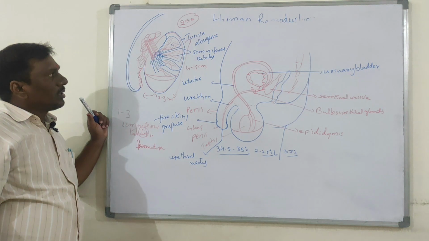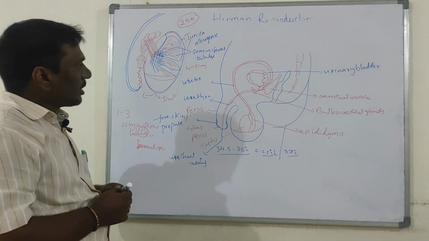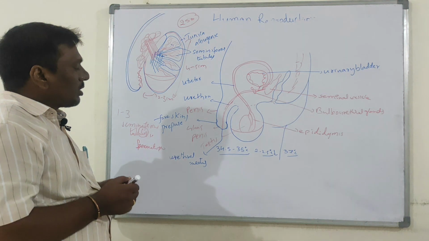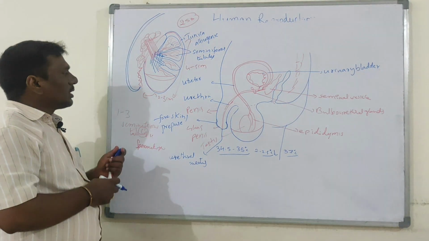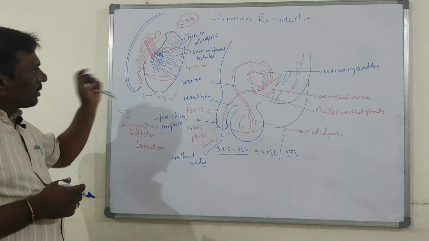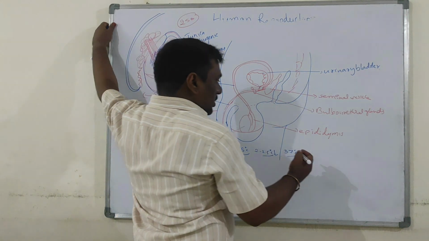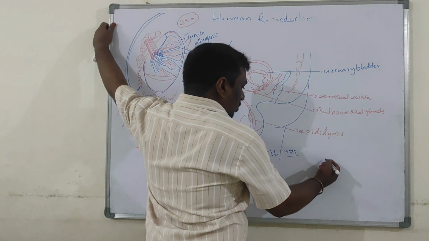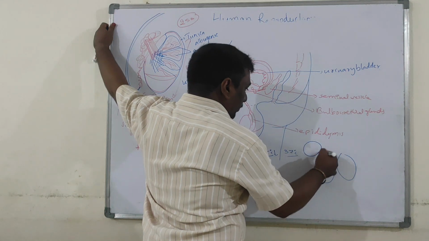Okay, it is about the testis. Next, accessory ducts. What are the accessory ducts? Before that, let us discuss some detailed information about the testis. If you observe the anatomy of the testis, a transverse section of the testis, we can find this diagram.